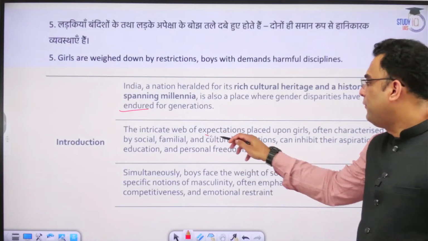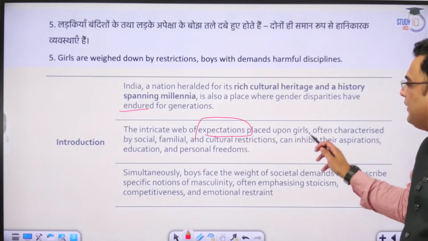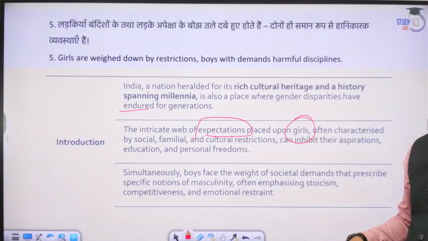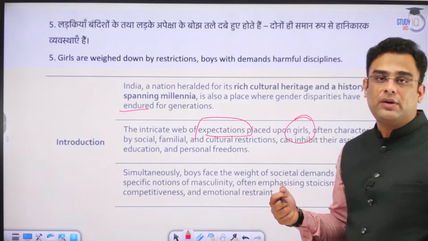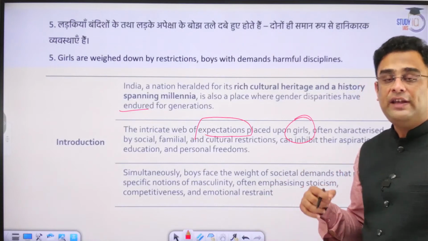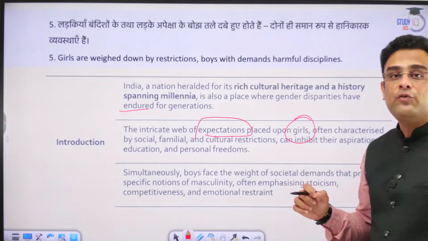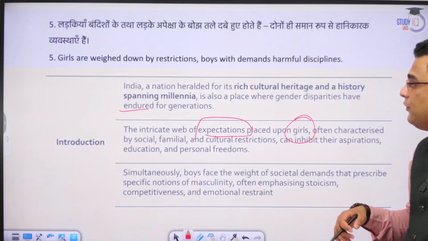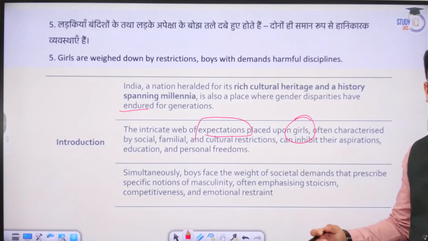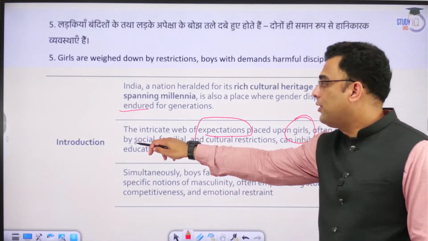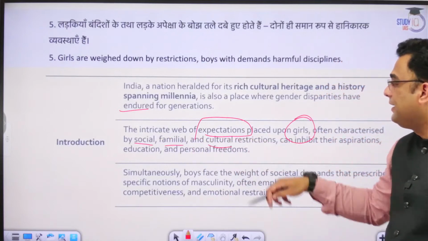The intricate web of expectations that is put upon girls. A girl is supposed to carry the honor of the family. And since she is the carrier of the honor, she has to behave in a certain way. She has to always fulfill the expectations that have been put on her by society, family, and culture.